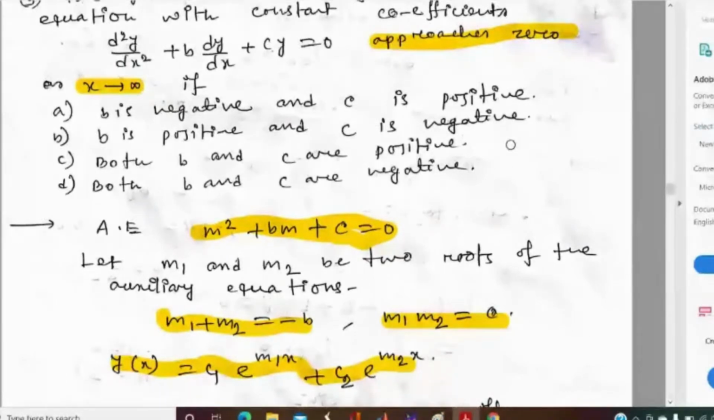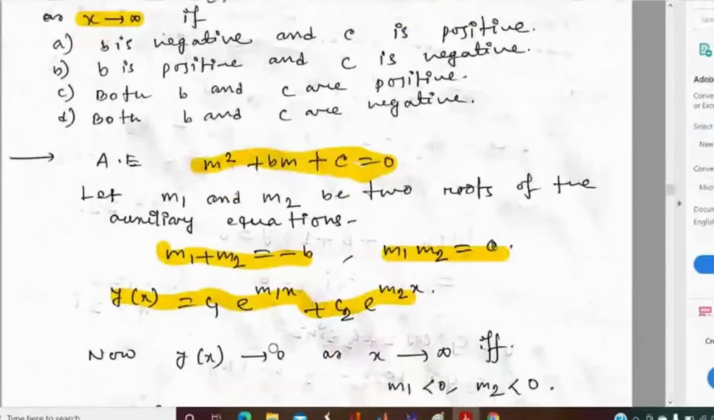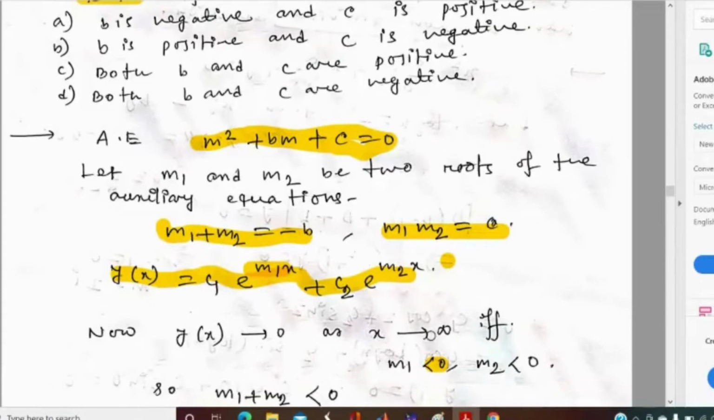They are saying that when x tends to infinity, the solution must approach 0. If m1 is less than 0, the power of e must be negative, and m2 less than 0 means the power of e should be negative. So when x tends to infinity, then yx tends to 0. Is this portion clear? If m1 and m2 are both less than 0, then yx must tend to 0.